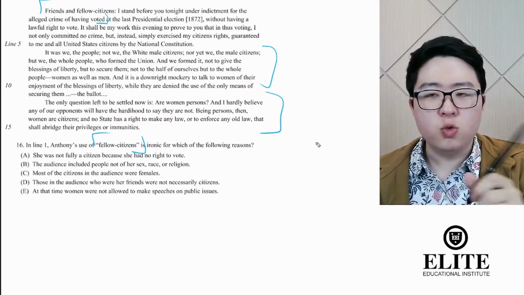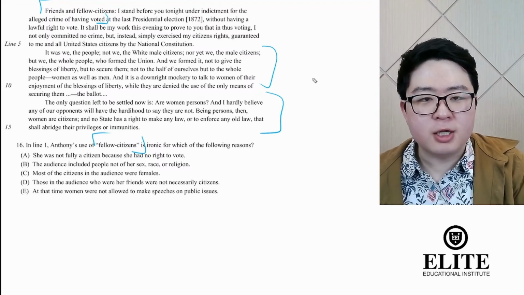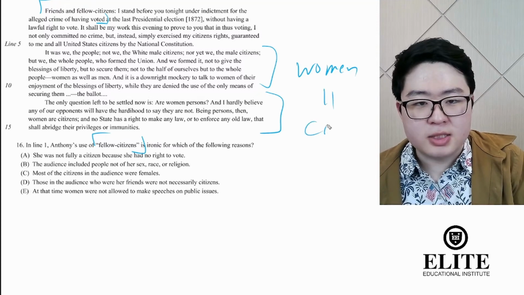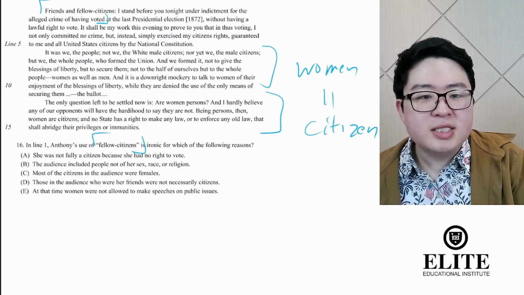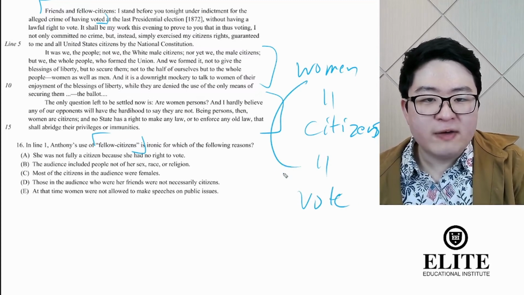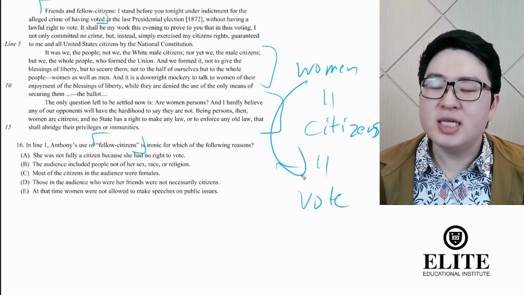Right? But do women have the right to vote now? No. Right? So she's pointing out that absurdity between women are people and citizens, and citizens should have the right to vote. But do women have the right to vote? No, right? So that's the irony. So she's saying fellow citizens, right?